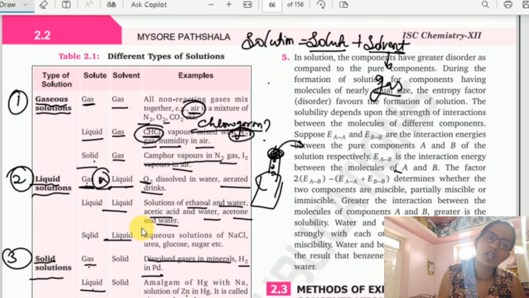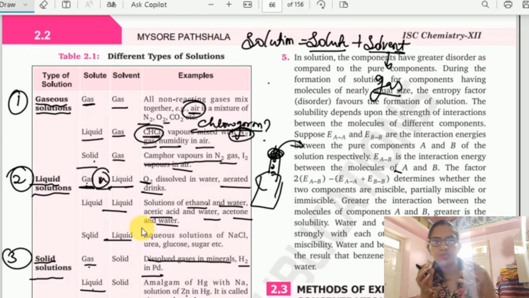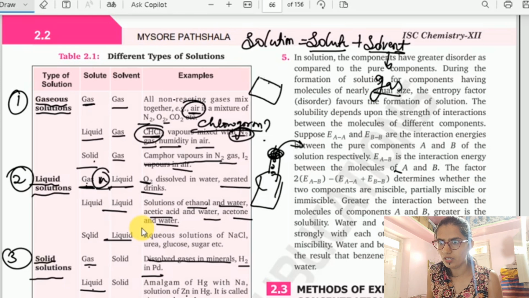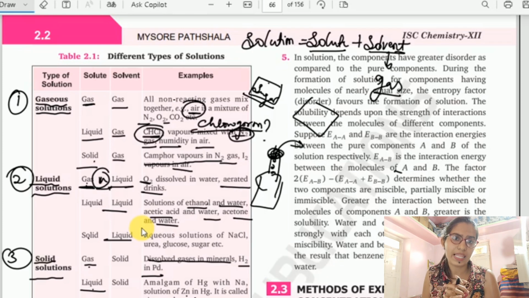Simple thing. So solubility of two components. Consider once again, let us take sugar and water. Consider I have sugar here. In this sugar I can see the particle interaction is there. Obviously the interaction between the particles of sugar is there. Similarly in the water also the interaction between the water molecules is there.